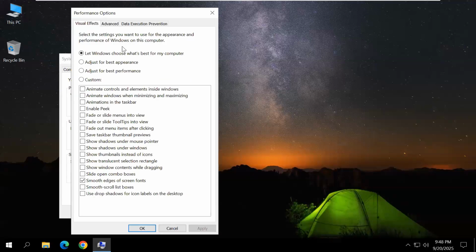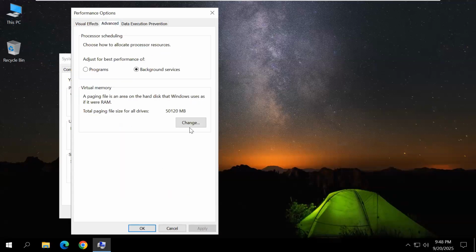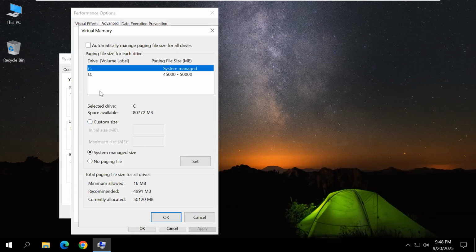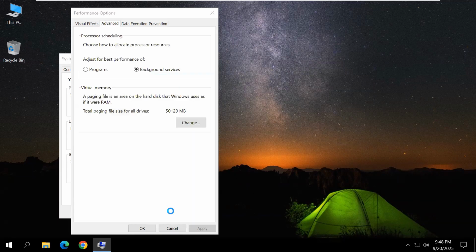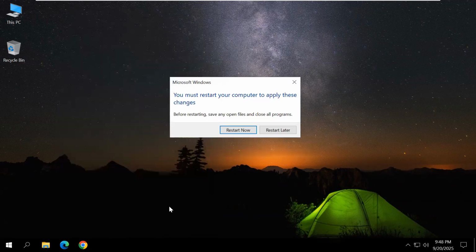Click settings, click advanced tab, click change, select which drive the paging file size is on, select here remove, and select here no paging file size and click set, none, and click OK, click OK, click apply, click OK, click OK, and click restart now. After restart only the changes will be done. That's why we want to restart the system.